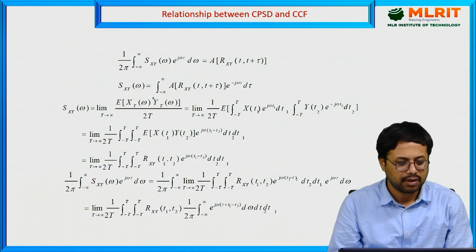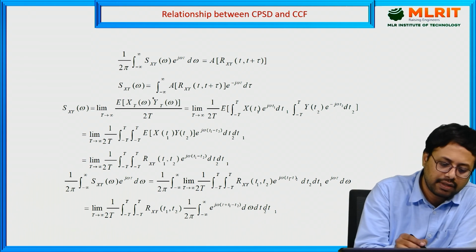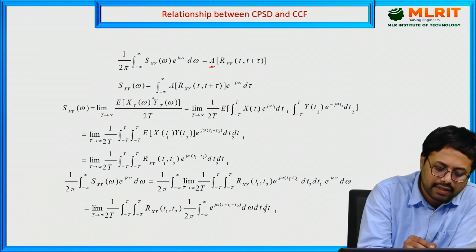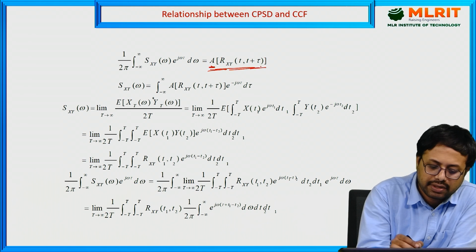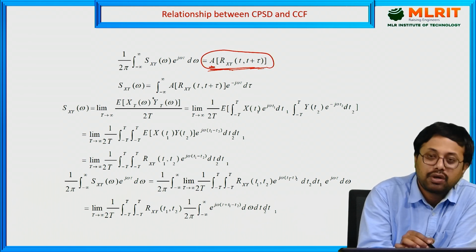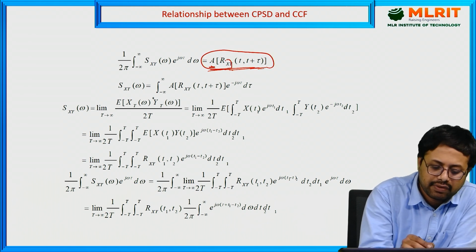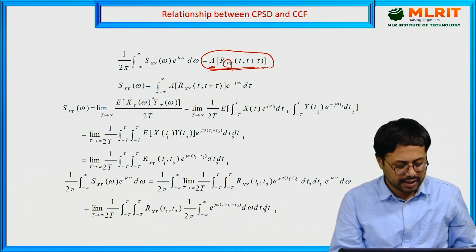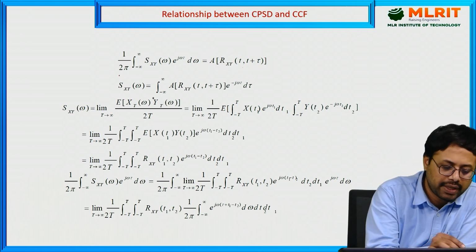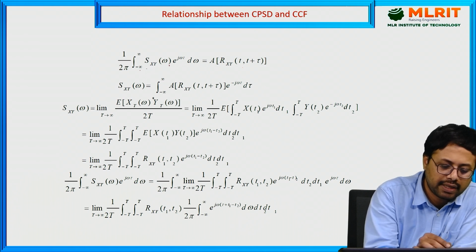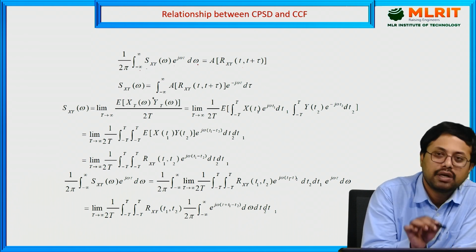Here we have the time average of the autocorrelation function, or here the cross correlation R xy of t comma t plus tau, which is equal to 1 by 2 pi integral minus infinity to infinity S xy of omega e power j omega tau d omega.